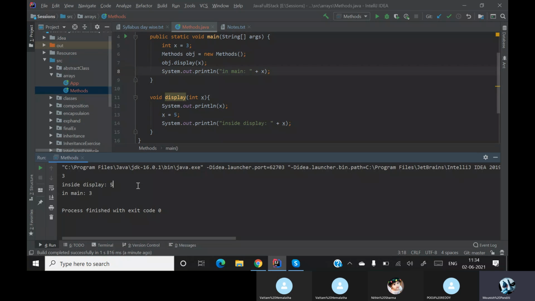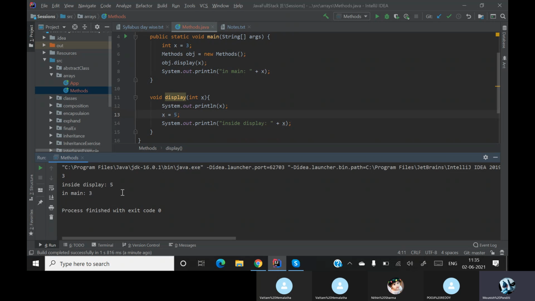Yes, sir. So when can I change this? If I change the value to 5, the main method value also should be changed to 5. So when can I make the changes? How do I do it?